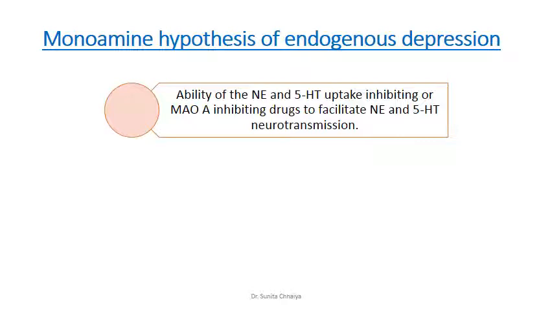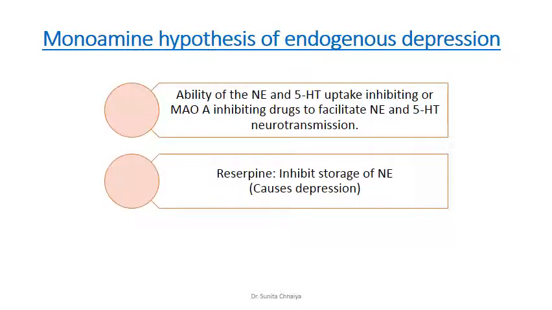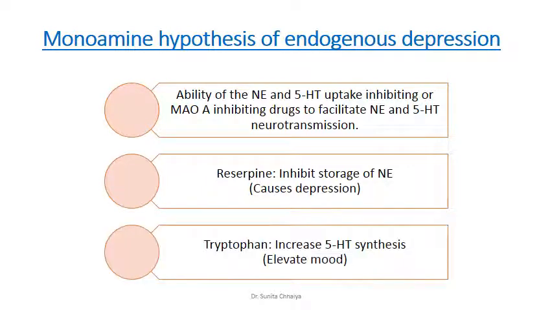Additionally, this hypothesis is supported by the fact that reserpine-like drugs, which inhibit the storage of norepinephrine, cause depression, while tryptophan-like drugs, which increase the synthesis of 5-HT, can elevate the mood. Both of these support that there is a deficiency of monoaminergic neurotransmitters during depression. Therefore, it was considered that a decrease in these neurotransmitter levels is associated with depression.